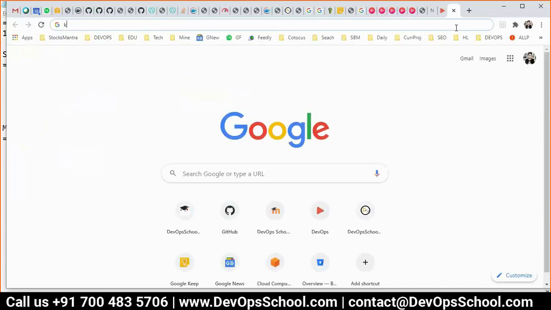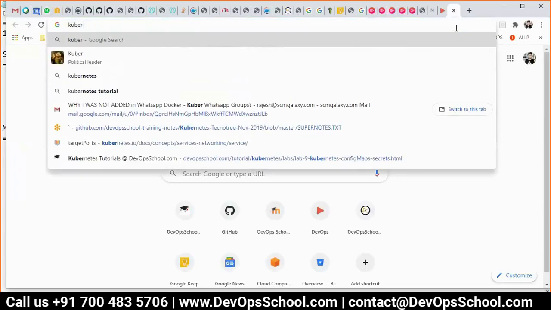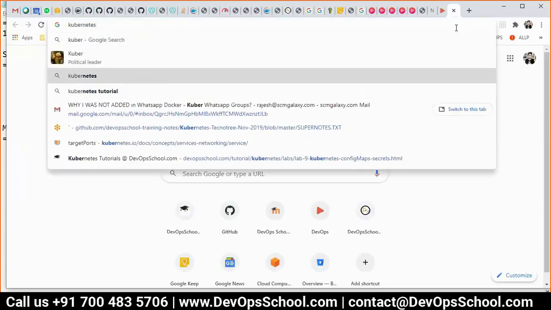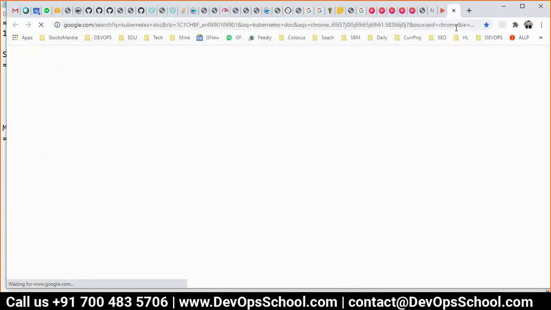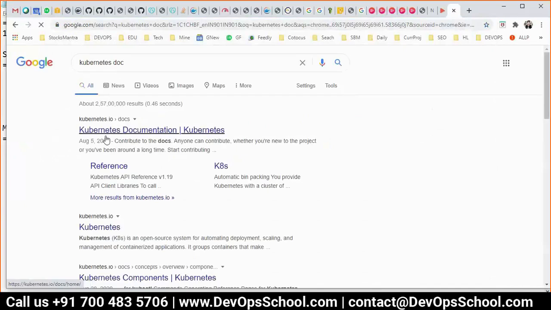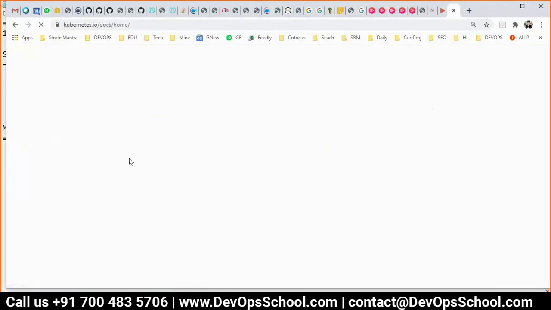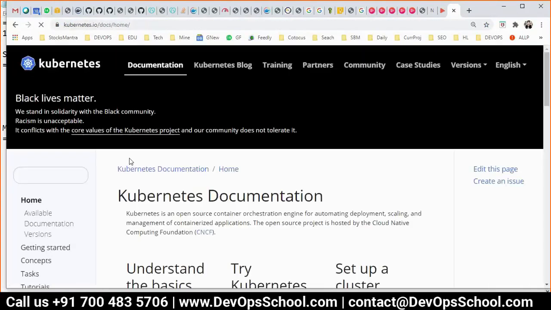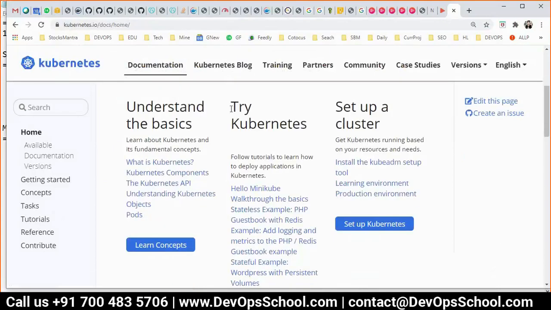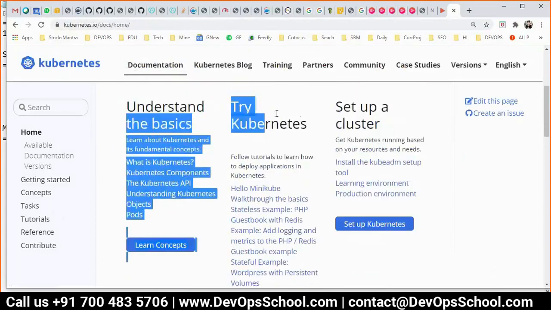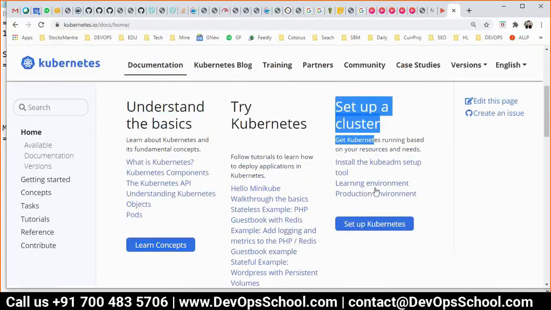Okay, so Kubernetes, which is here, and docs. And this is the page that will be accessible. And you see here, try Kubernetes. So many ways to set up a cluster. See here, learning environment you want to set up, production environment you want to set up, Kubeadm setup, backup.